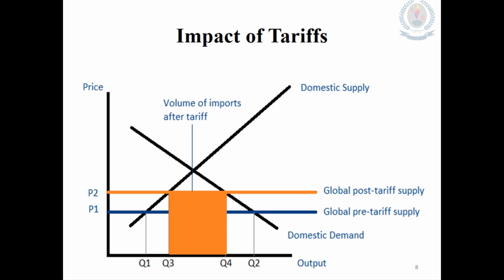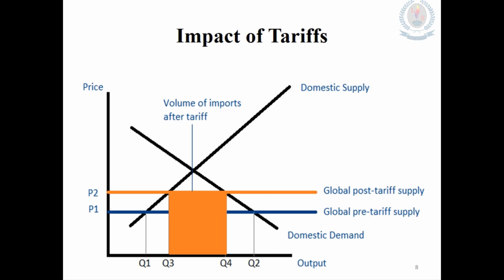Here, the black lines show the domestic supply and the domestic demand, and the blue line shows the global pre-tariff supply. That means before the tariff, this is the supply from the global market. The orange line shows the global post-tariff supply. That means after imposing the tariffs, this is the price at which the global manufacturers are sending goods to the market.